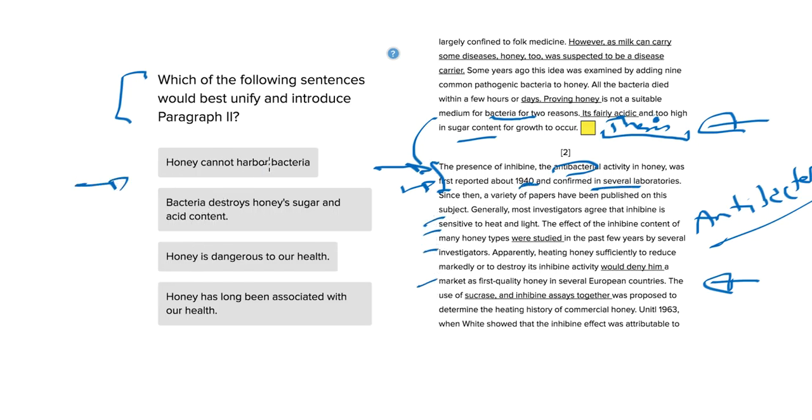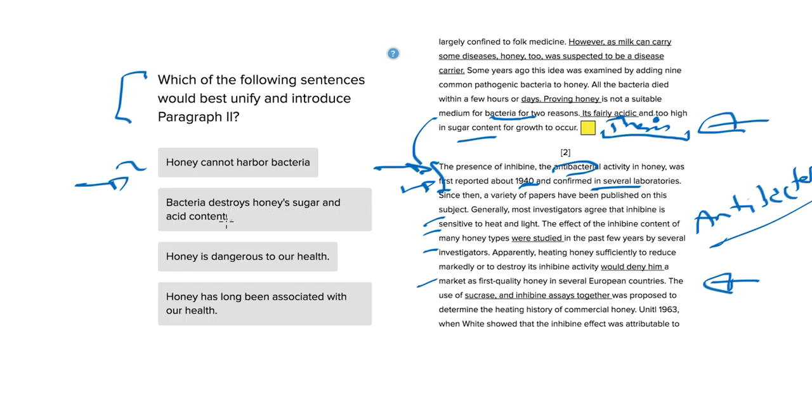Honey cannot harbor bacteria. So this seems fine. It would be evidence to say that this was discovered in 1940 and then further proof came up, but it might not completely encompass this historical discussion about it after 1940, but this looks like an okay answer. It might actually be the correct answer, so I'm going to keep this at bay for now.